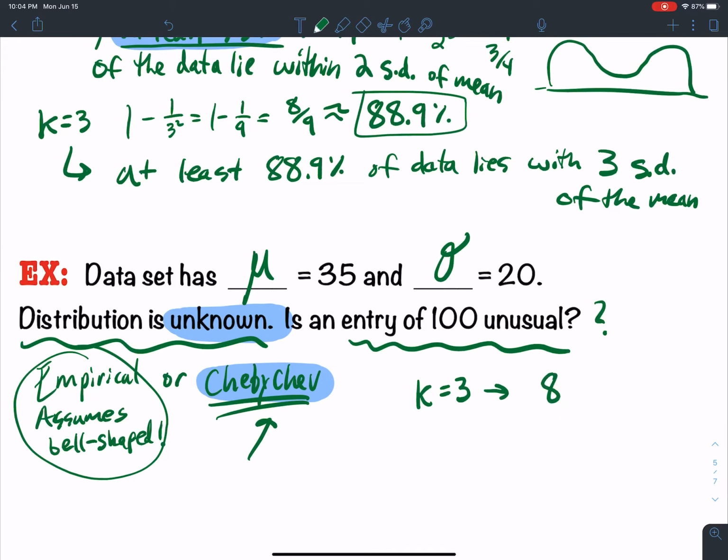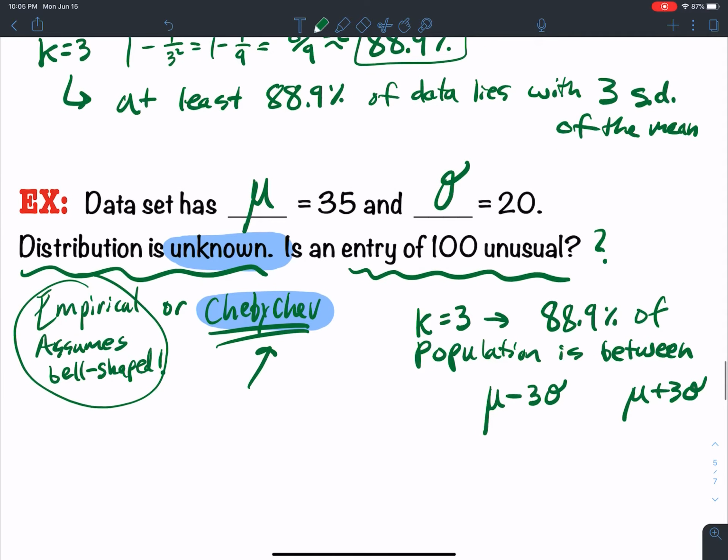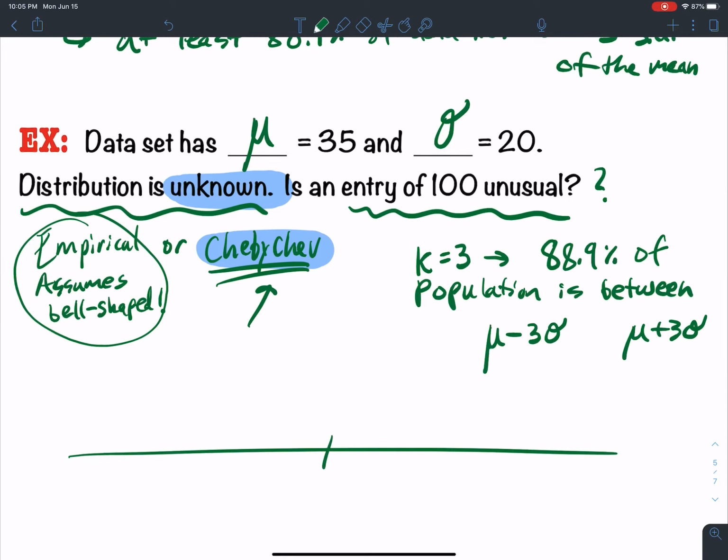It tells us that that's at least 88.9%, right, of the population is between, well, what is it? It's between 3 standard deviations one way and 3 standard deviations the other way. So how do we get those two numbers? I'm going to take, well, if you want to go in a number line, maybe that's helpful. What's in the middle? Mu is in the middle at 35, right?